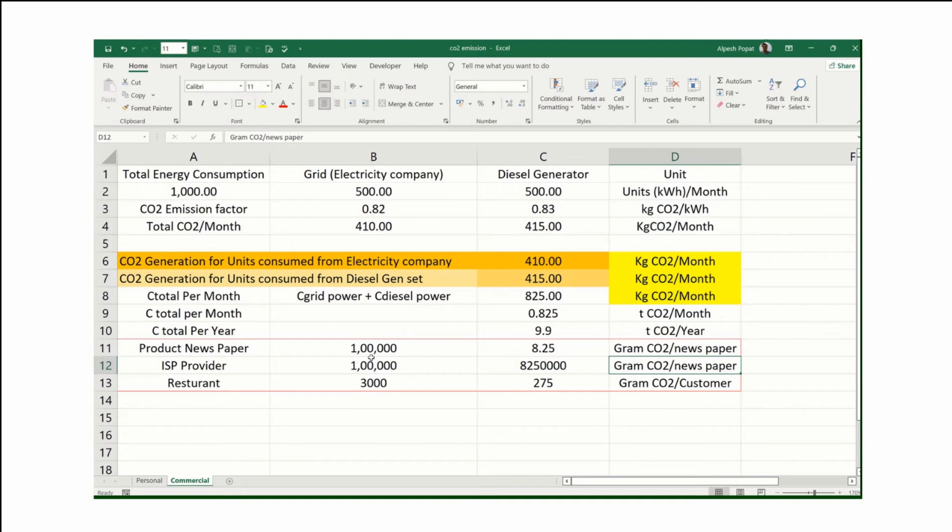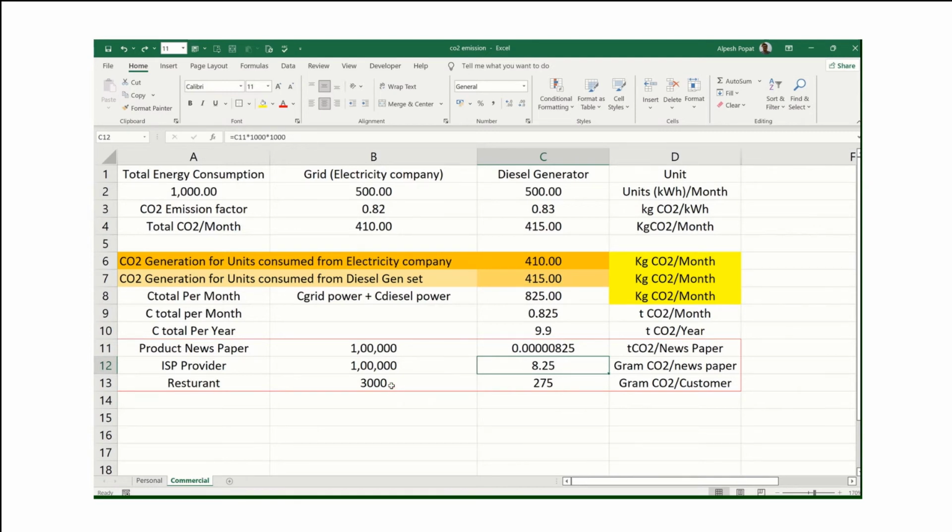Similarly, if anybody is an ISP provider who is providing internet services, they may say that they have sold 100,000 gigabytes of data. So simply they can divide this number by that one, and they can say how much they have emitted. Here we have changed this, so that's why it got changed. It is linked with this. So if we want to convert from this number, tons CO2, to gram CO2, we have to multiply by 10 raised to 6. We will get 8.25.